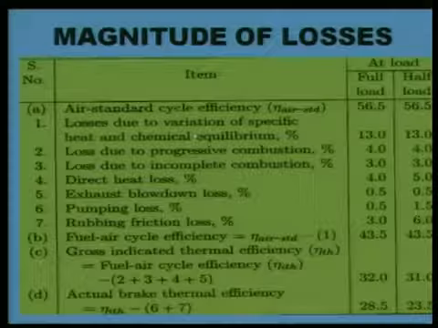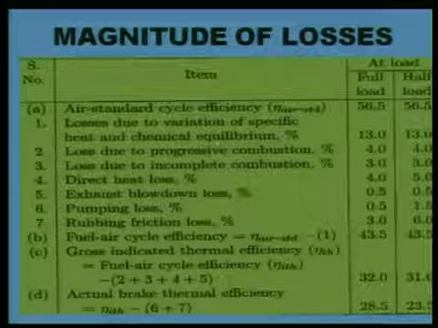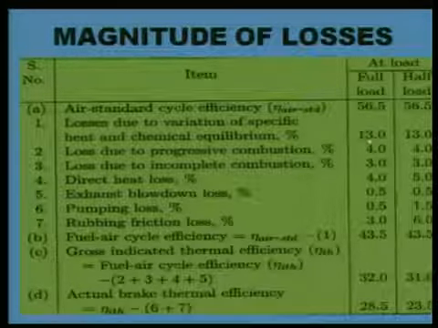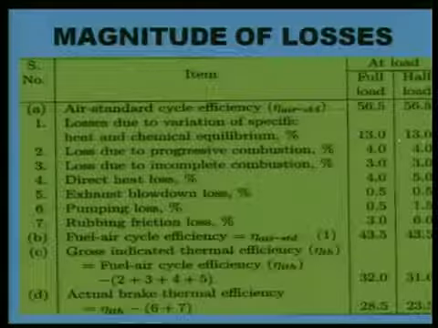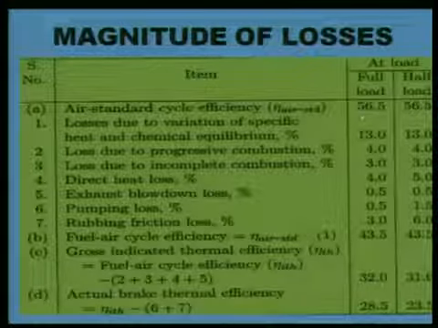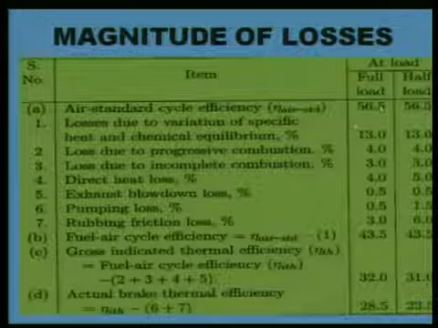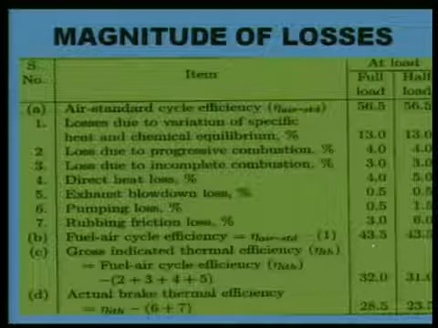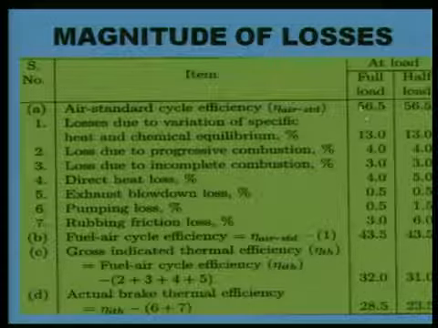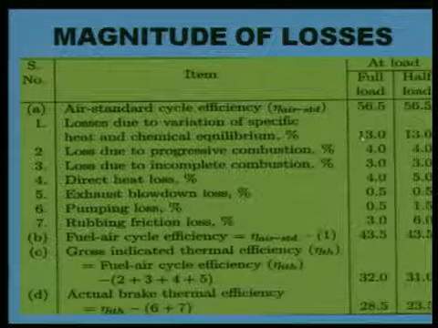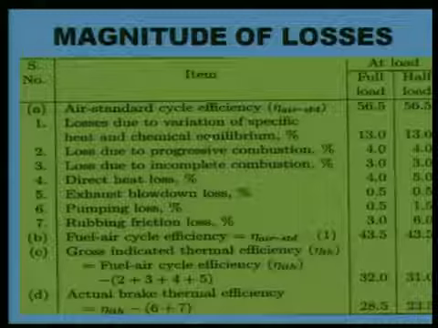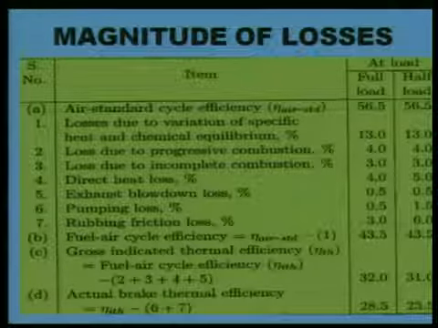As compared to this one, now losses come in going from the air standard cycle to the fuel air cycle. One is due to variation of specific heat and chemical equilibrium. These losses are 13%, meaning due to change in specific heat and due to dissociation, the losses are around 13%. It may be full load, it may be half load. So the fuel air cycle efficiency is 56.5 minus 13, which is 43.5. So as compared to the air standard cycle, the fuel air cycle has 13% lower efficiency due to the variation in specific heat and the dissociation. So 43.5.